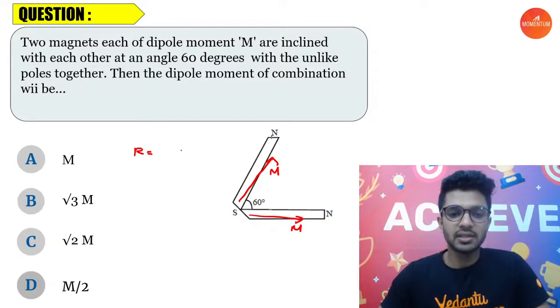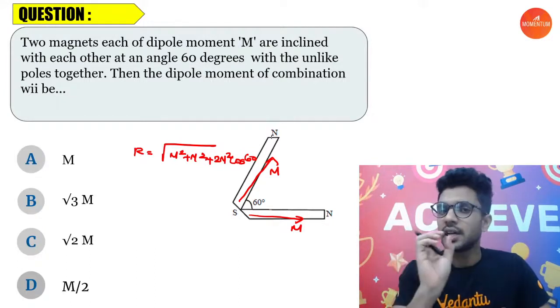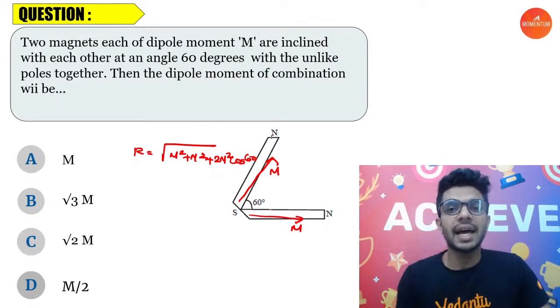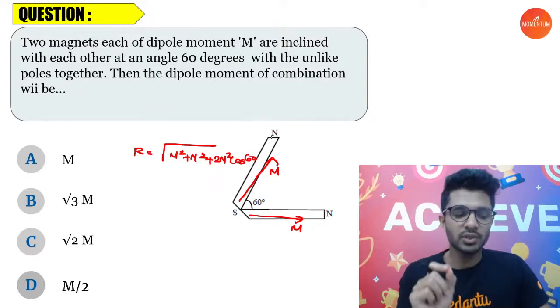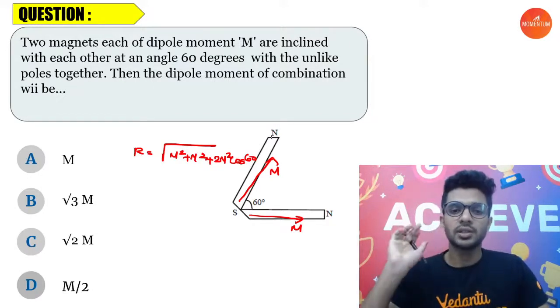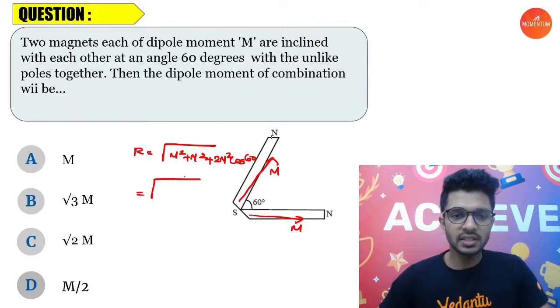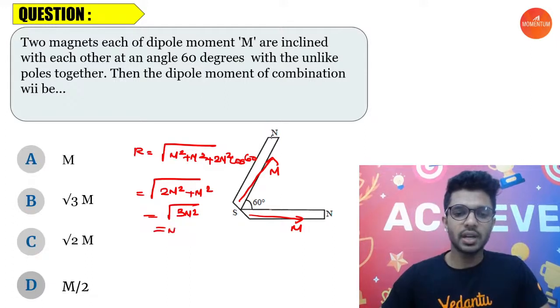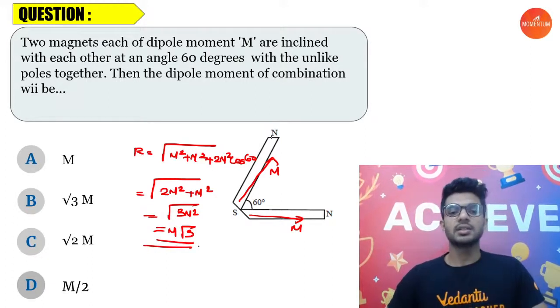This question became that simple. It is the root of m square plus m square plus 2 times m into m into cos 60. For finding the resultant of two vectors, you all know that if a and b are vectors with an angle of theta between them, the resultant is root of a square plus b square plus 2ab cos theta. Now m square plus m square is 2m square. 2m square into cos 60, which is 1 by 2. The 2 cancels, so one more m square. So this is the root of 3m square, which comes out as m root 3. Simple.